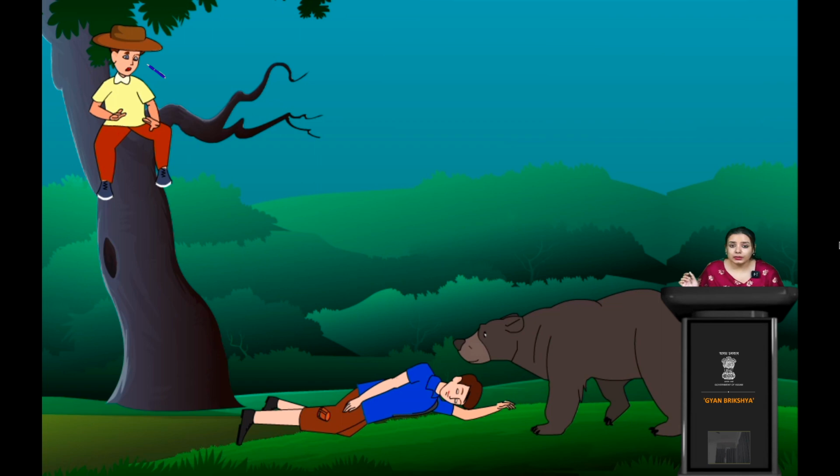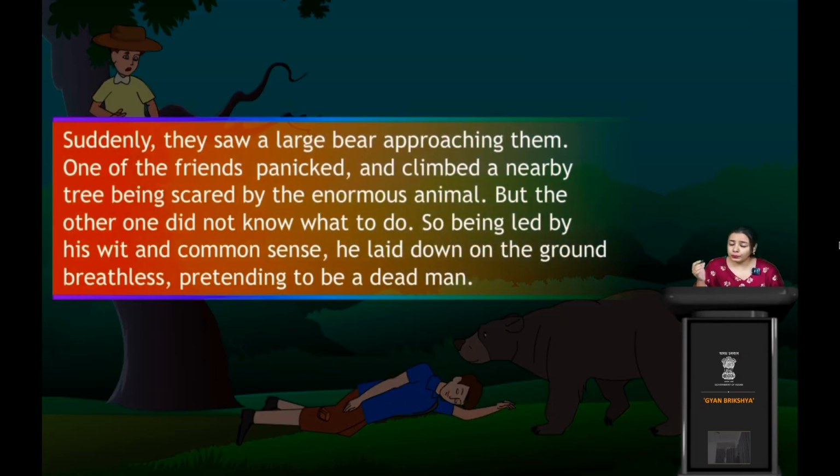Yes, this is a very alarming situation, because the bear might eat him, or might put the boy in danger. Might put his friend in danger.